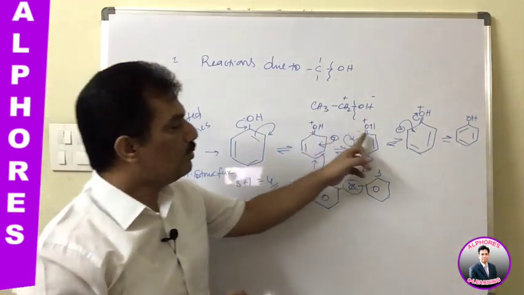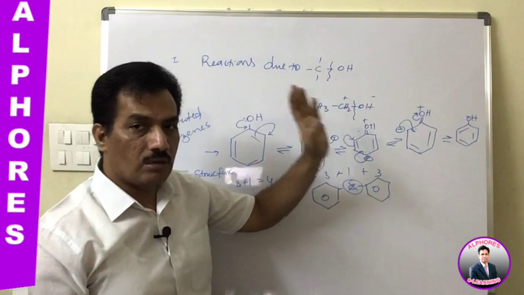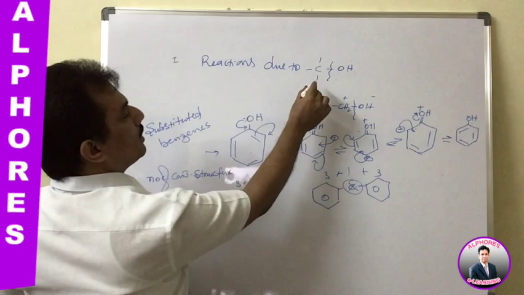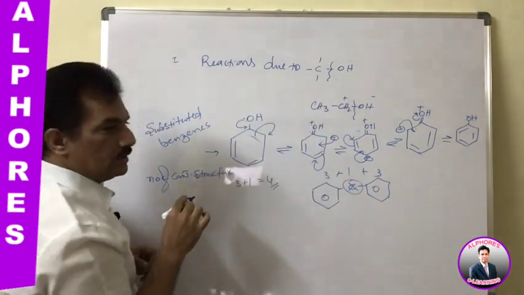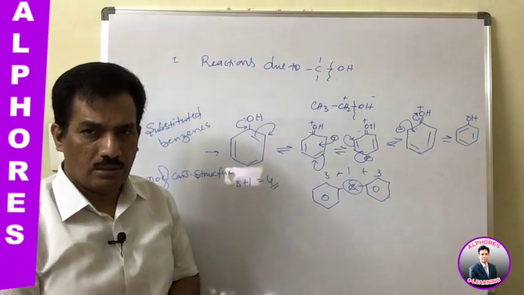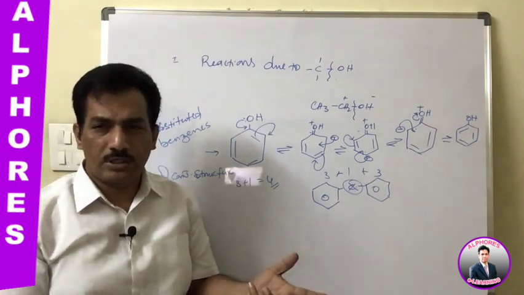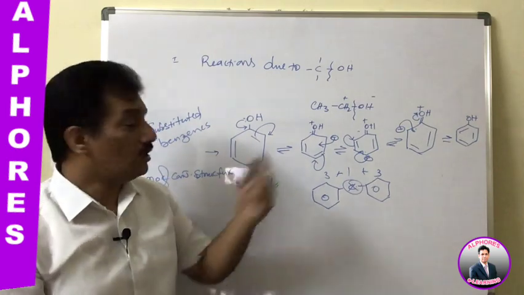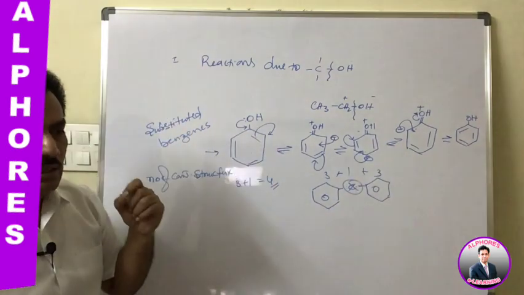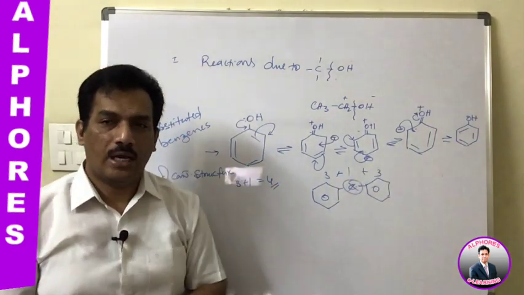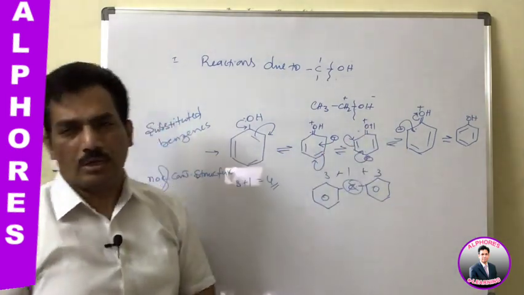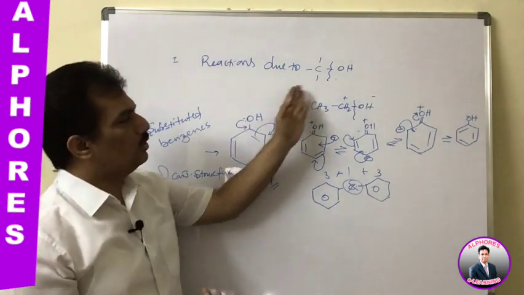Oxygen is having double bond character with carbon. This is the reason why phenols, under normal conditions, do not undergo this type of reactions, that is, the reactions where carbon-oxygen bond cleavage takes place. Such reactions we can expect easily from alcohols but not from phenols. The reason is that the oxygen and the carbon have double bond character in most of the conjugated structures, and that's why it is unable to be involved in this.